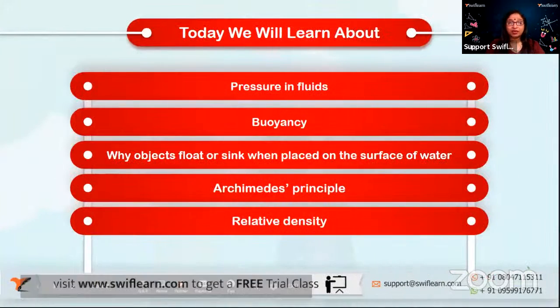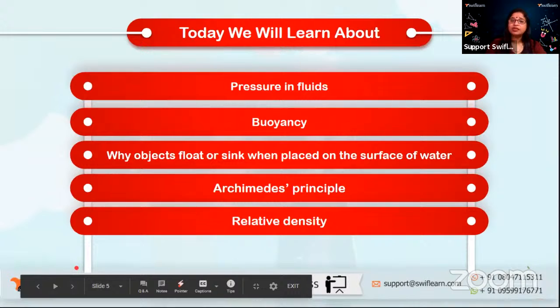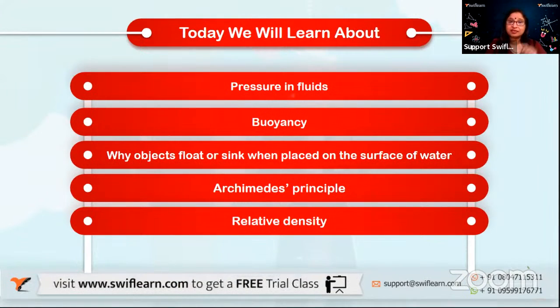Right. So today, what all are we going to learn? We're going to learn about pressure in fluid. So we did talk about pressure in last session, but today we are going to talk about pressure in fluids. We're going to talk about buoyancy. We'll also talk about why objects float or sink when they are placed on the surface of water. So this concept about why ships float, why an iron nail actually sinks, all this will be dealt in today's lecture. We'll also be talking about Archimedes Principle, a very, very important principle.